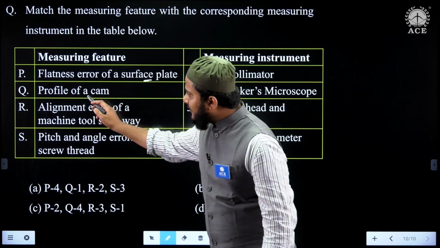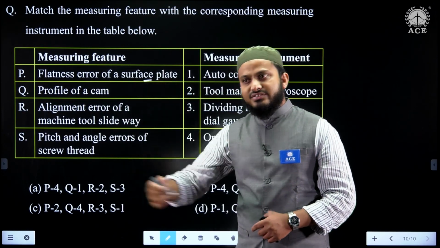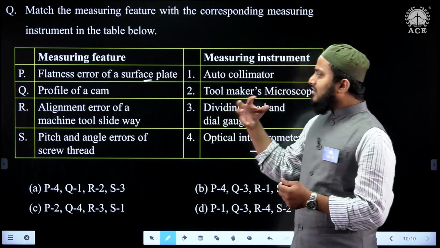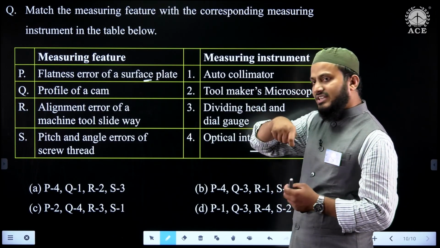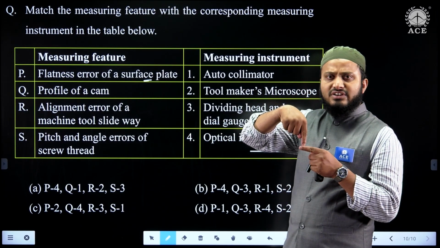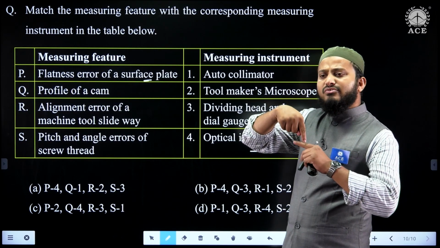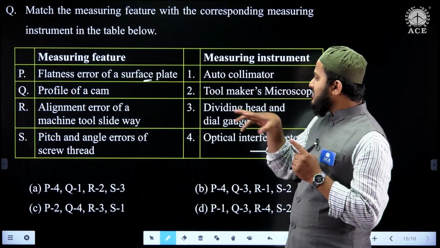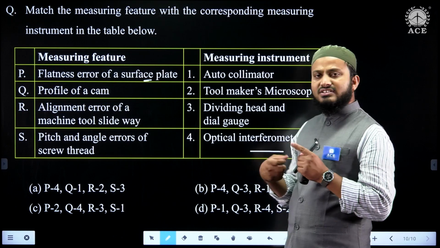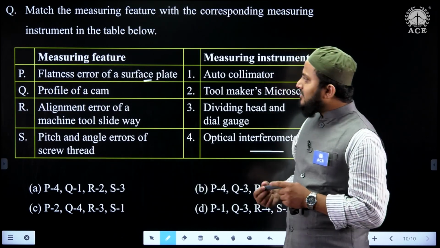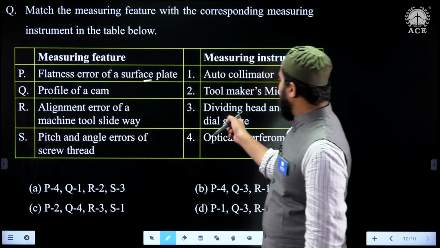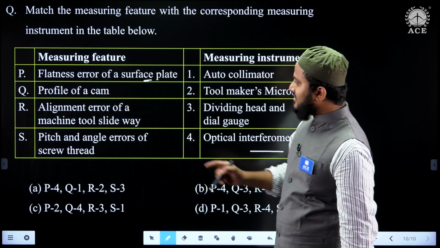Whereas the profile of a cam is one variety of profile. To measure that we always need one type of gauge. Here we are using a dial gauge, so the dial gauge sensitivity will be huge. When we move that particular cam, by using a dividing head and dial gauge we are able to identify the cam profile based on the given data. So the cam profile we are able to measure by using a dividing head and dial gauge.